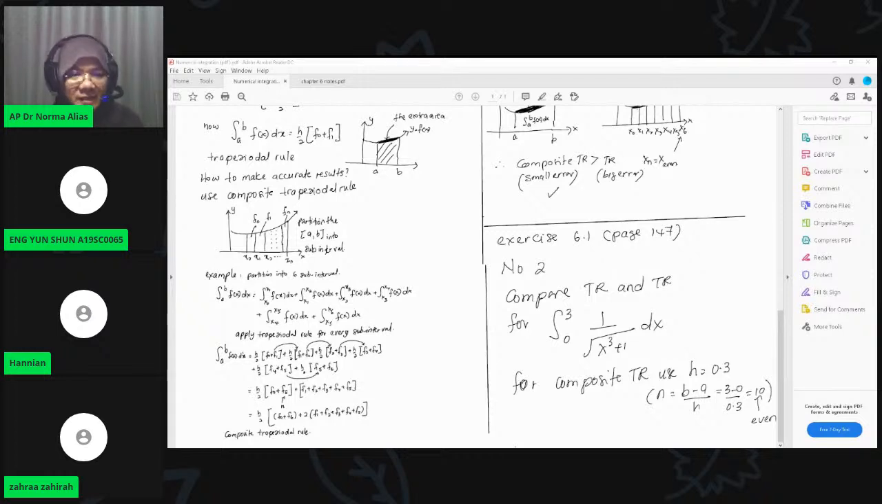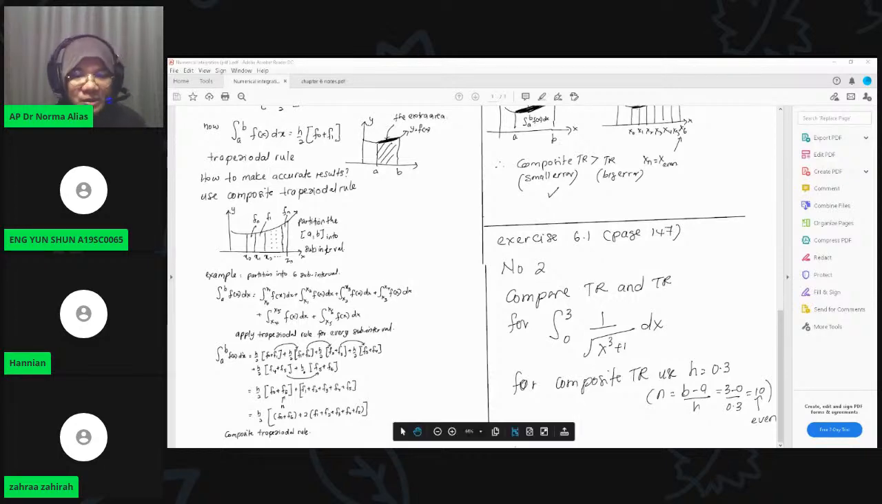Now, to reduce this error, we go to Simpson's rule. What is Simpson's rule? It depends on not just A and B, but you need a point between A and B. So you need 3 points: A, B, and the point between A and B, which is A plus B divided by 2. This is a new formula where n should be odd.